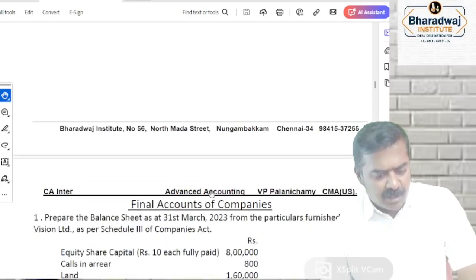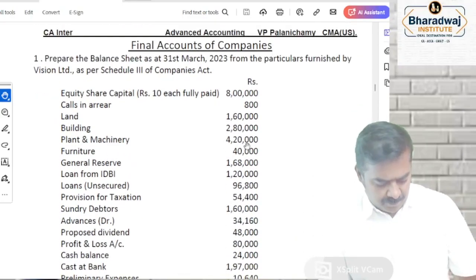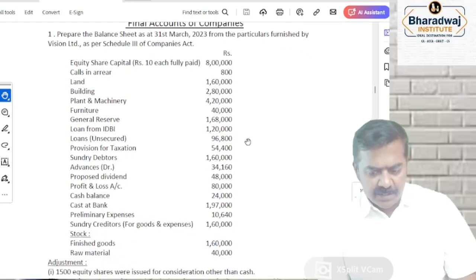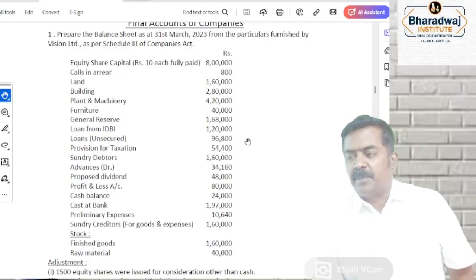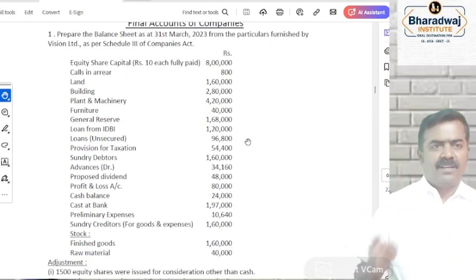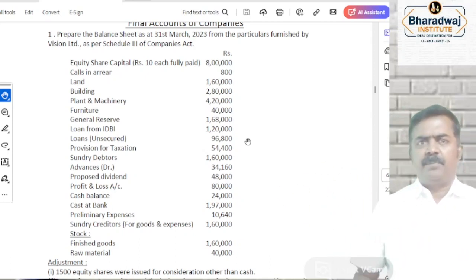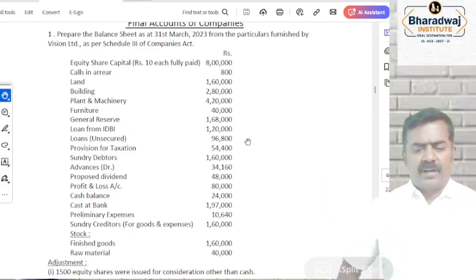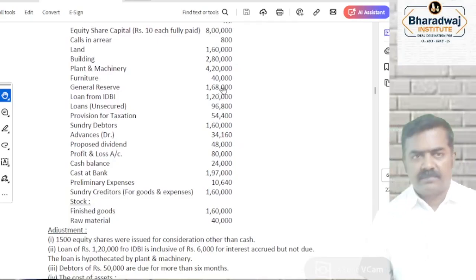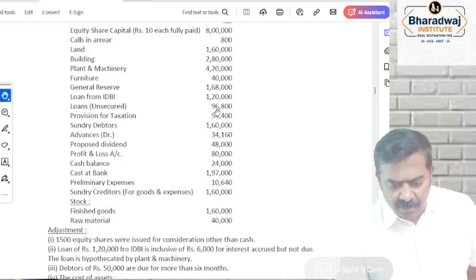We'll do that later. Let me not dump all the theory in one place. Now go to this first question. Which question? First question. Which page number in the material? Page 2 or 3, no problem. The first question will be there, after the P&L account and balance sheet formats, under final accounts of companies. This we are going to solve. It will take about 10 to 15 minutes to solve. This I will do.